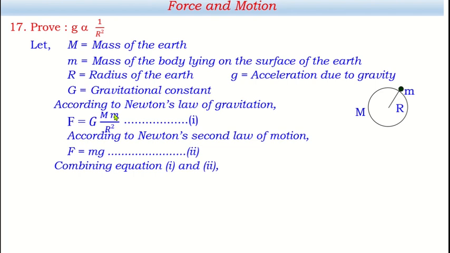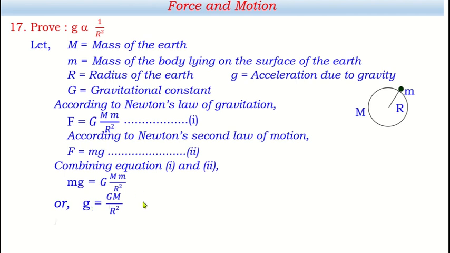So we can say that combining equations 1 and 2, mg is equal to capital G, capital M, small m by r square. M and m cancel each other. Then we have small g equal to capital G, capital M by r square. It means this small g depends upon capital G, capital M and r. But we know that capital G is a constant. Its value remains the same. In the same way, the mass of the earth is also a constant value. It won't change. That's why this small g doesn't depend upon capital G and capital M. They are constant. It only depends on capital R.